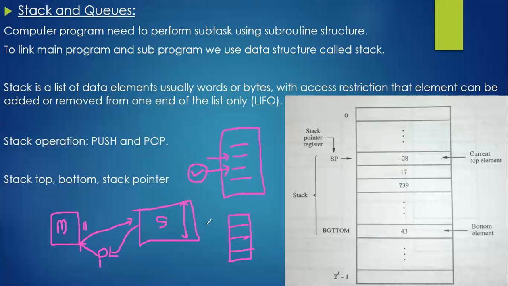Got some idea? We have the main program and we have the subprogram. The subprogram will request some service from the processor, so the execution of the main program will be halted. The execution control will be shifted from the main program to the subprogram. Meanwhile, till where you have already executed the main program, the next instruction address should be stored in a stack. Consider X as the address where we want to return to the main program.